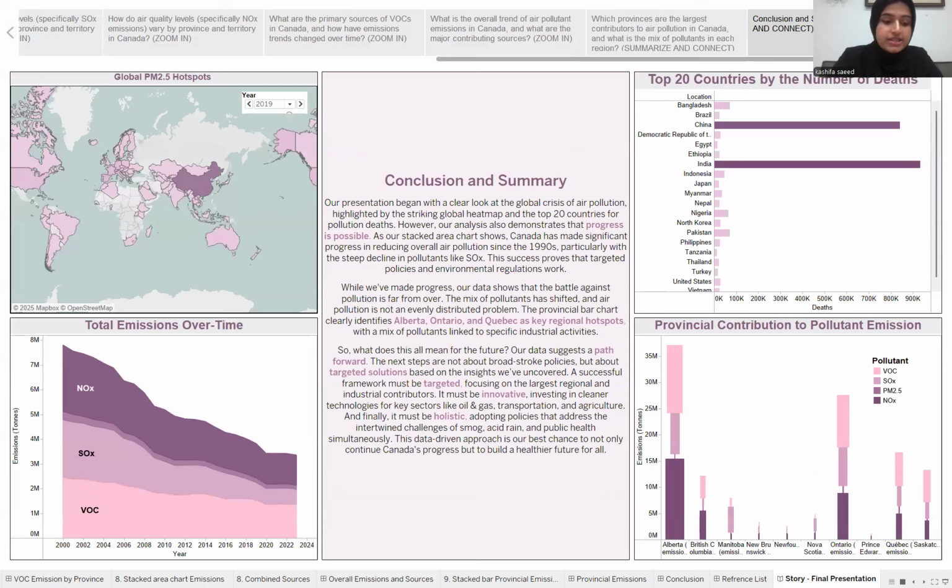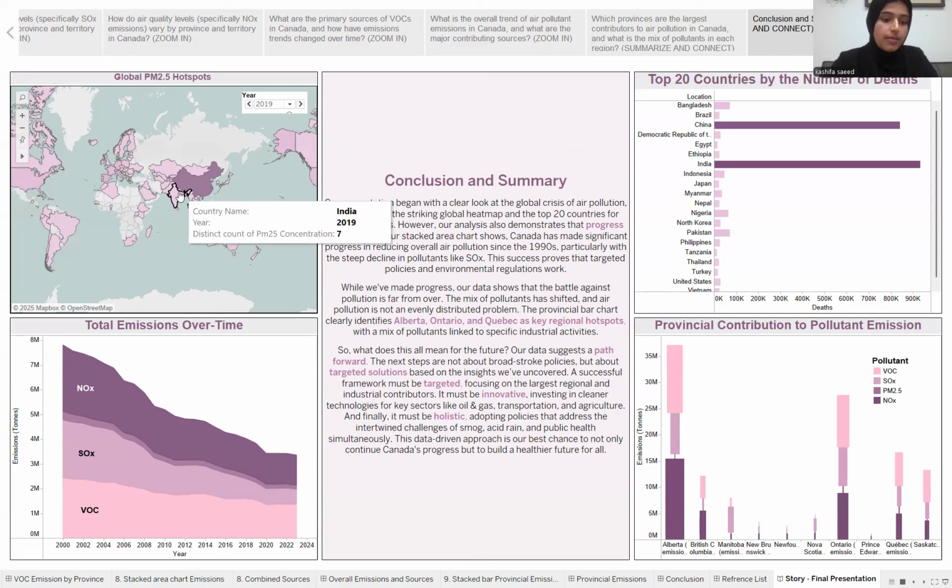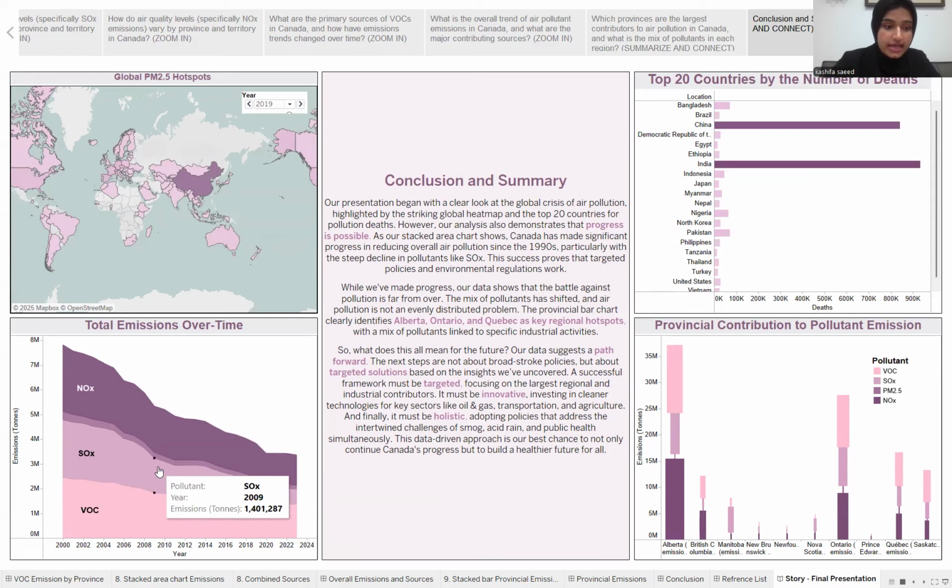So to conclude, our presentation began by looking at the global crisis of air pollution, as we can see on this map, which was highlighted by the striking global heat map and the top 20 countries for pollution deaths here. But our analysis also shows that progress is definitely possible. Canada has made significant progress in reducing overall air pollution since the 1990s, especially with the steep decline in pollutants like sulfur oxide. This success proves that targeted policies and regulations definitely work.